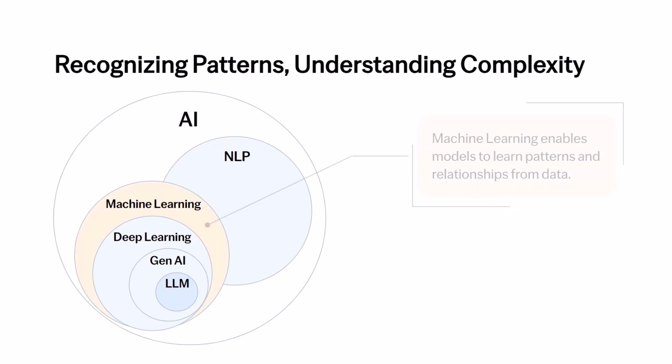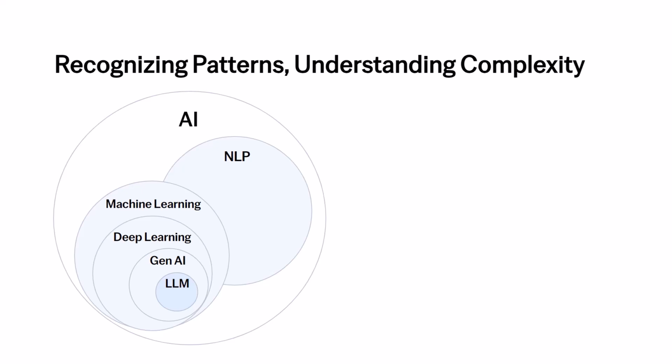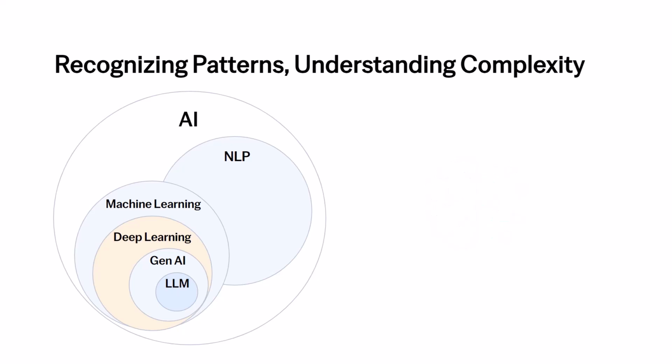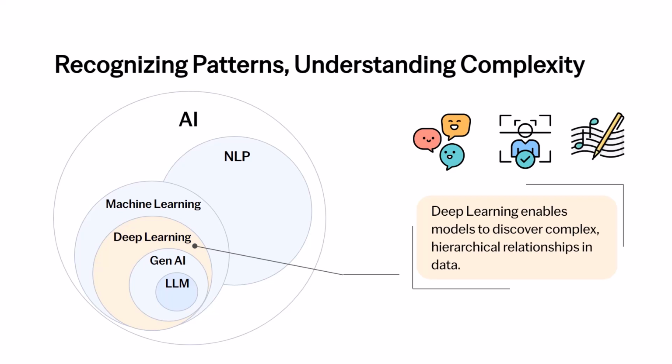While machine learning gave us the tools to train models to recognize patterns and relationships within data, such as identifying objects in images or predicting house prices, deep learning takes this to the next level by mimicking the way the human brain processes information. It's not just about learning patterns, it's about discovering complex hierarchical relationships in data, enabling machines to handle tasks like understanding human speech, recognizing faces, and even composing music.